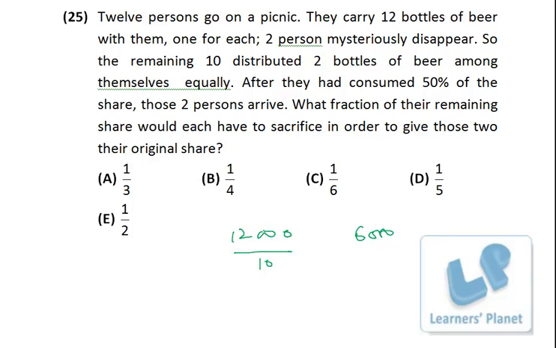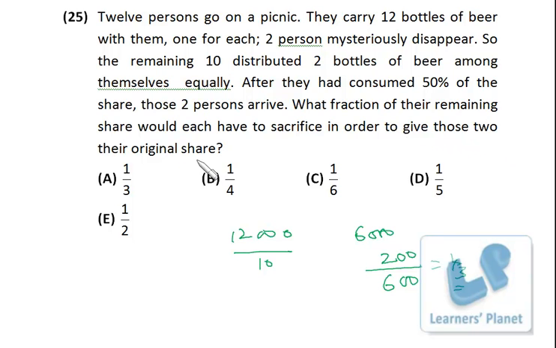Now 6,000 ml is left, so each one is left with 600 ml, right? Now they have to give 2000 ml. That means each one has to give 200 ml, right? Out of 600 ml they have to give 200 ml, right? So that is 1/3.